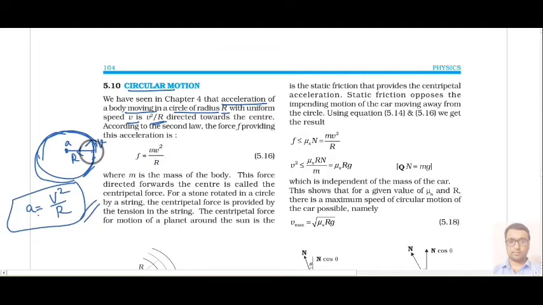Okay, so if any acceleration is acting towards the center, then there should be some force also, and the force towards the center, that is the centripetal force, is given by mass into acceleration, that is m v square upon r.